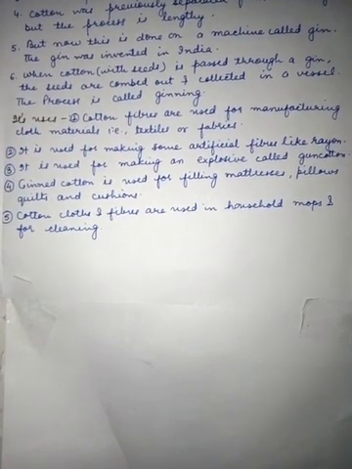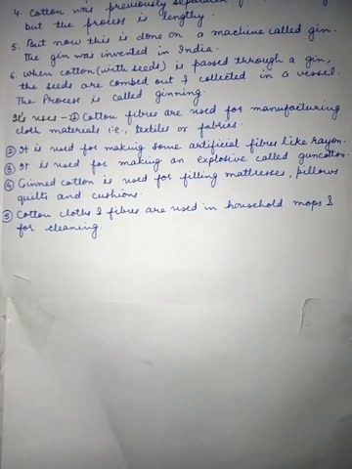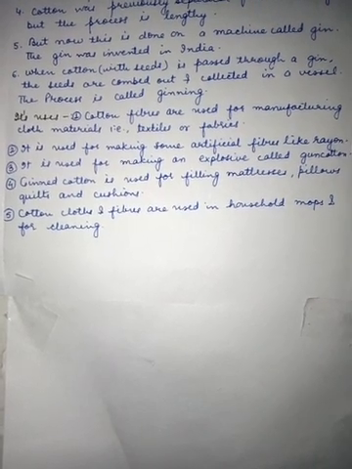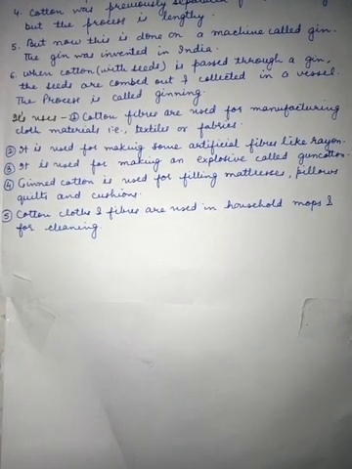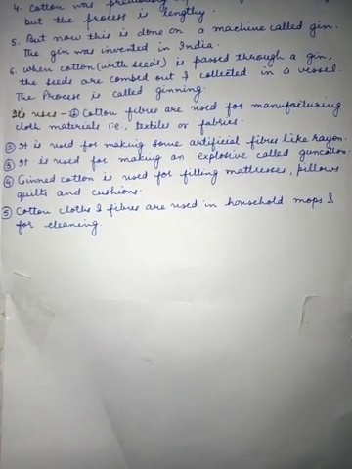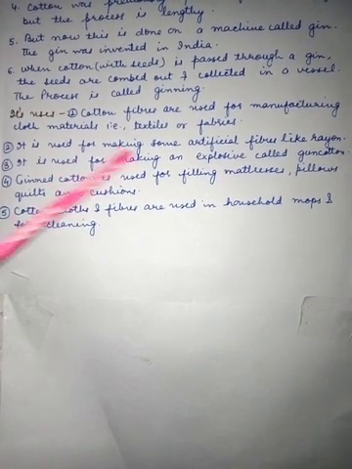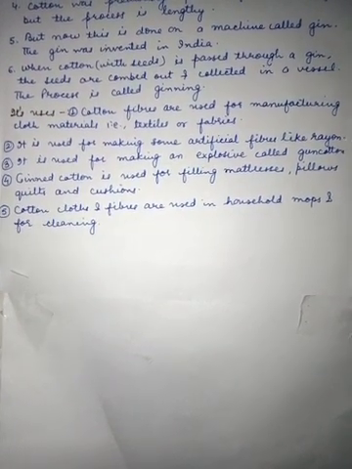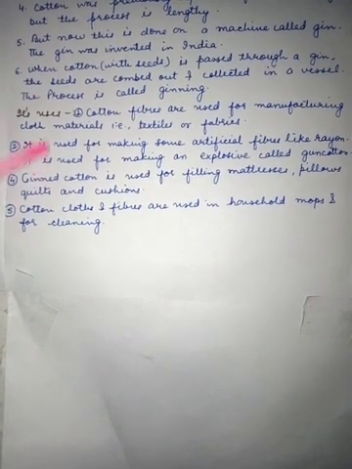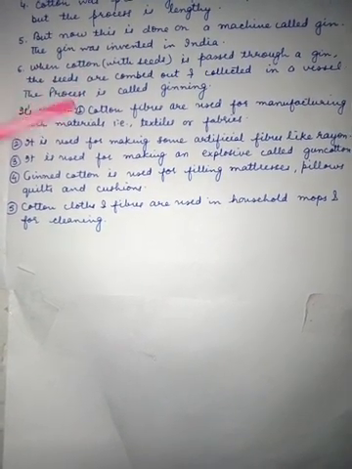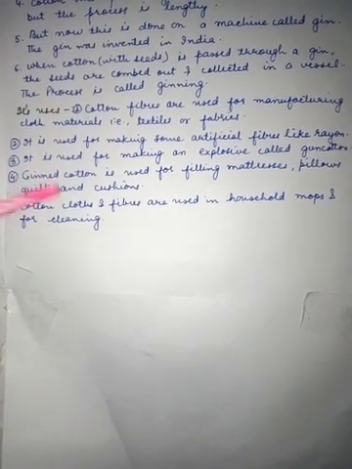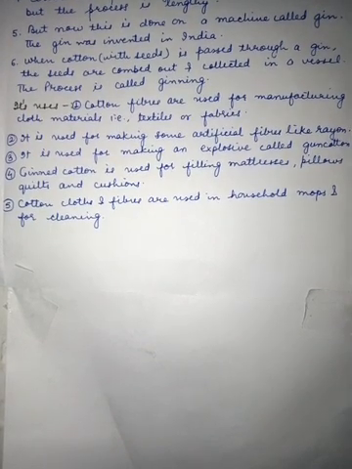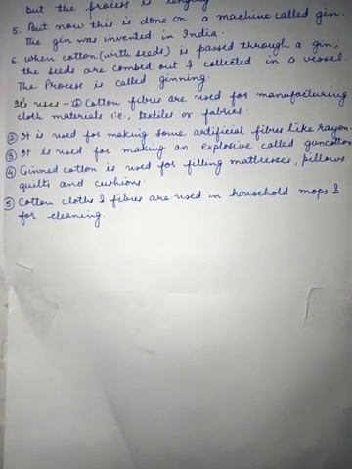Cotton fibers are used for manufacturing cloth materials like textiles or fabrics. Secondly, it is also used for making some artificial fibers like rayon, and then it is used for making an explosive also, which is known as gun cotton. Then gin cotton, meaning the cotton which is collected from the gin, is used for filling mattresses, pillows, cushions and quilts. And then cotton clothes and fibers are also used in household mops and for cleaning purposes.